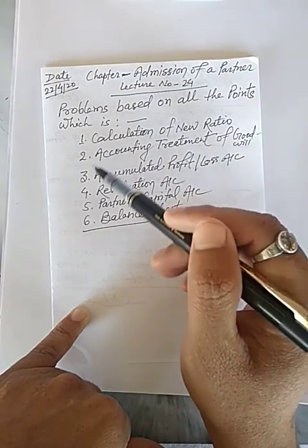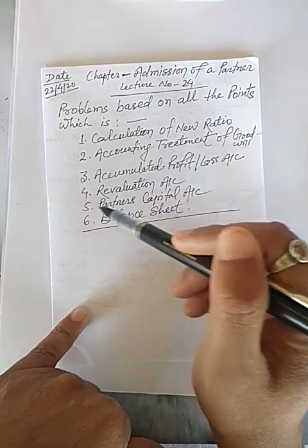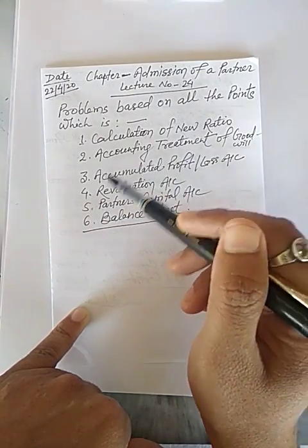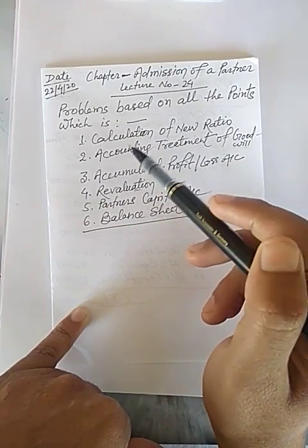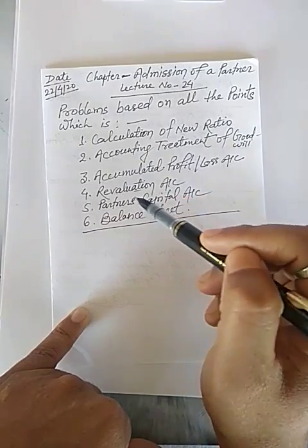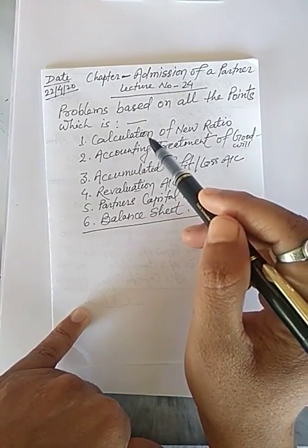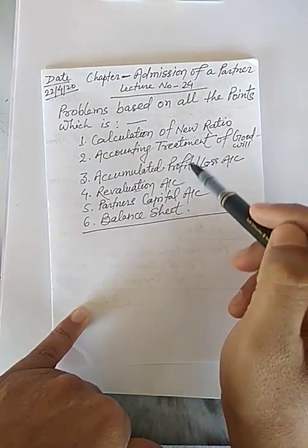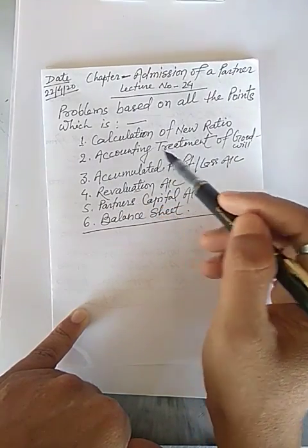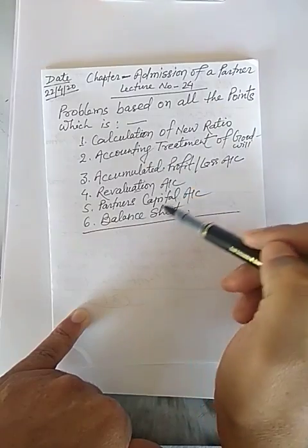All the points will merge in one question and it will be asked for 8 marks in board exam and in any internal exam of school.